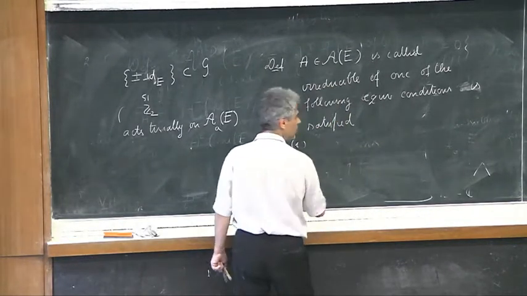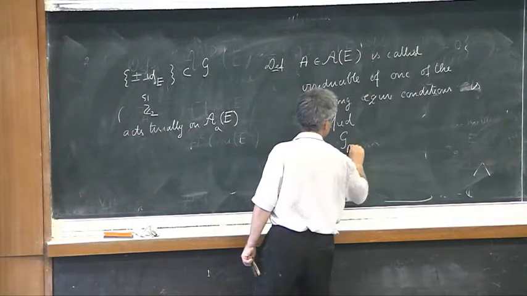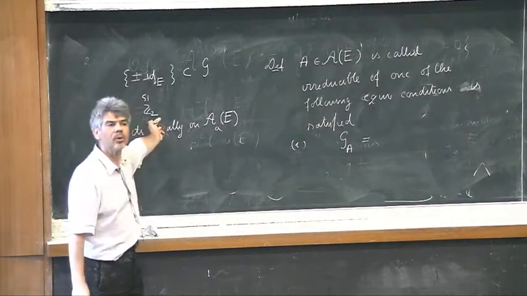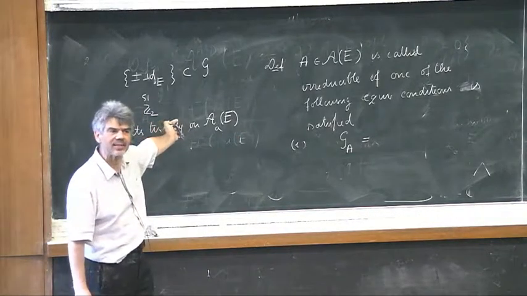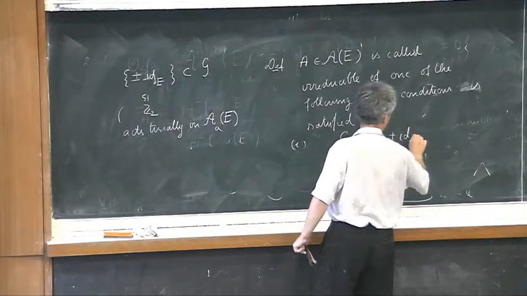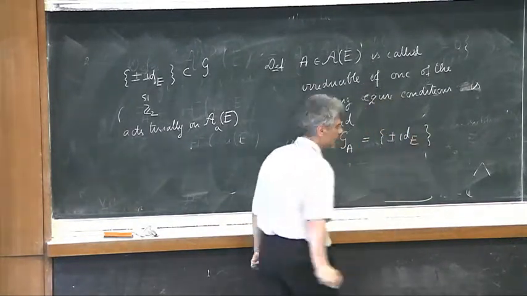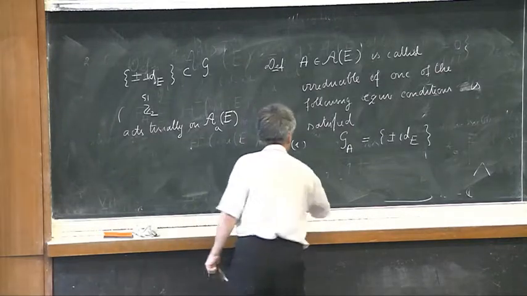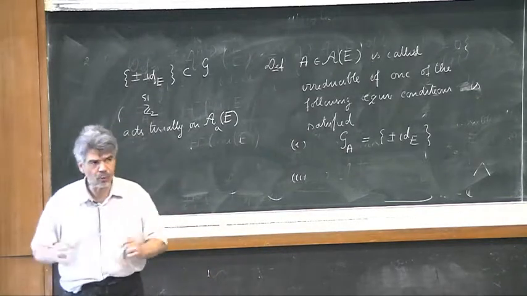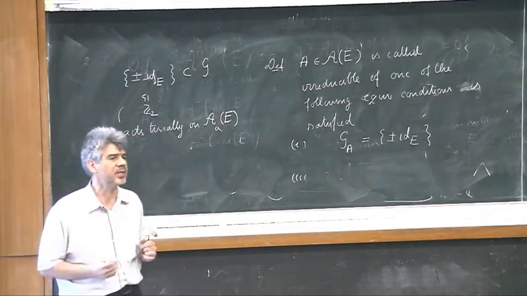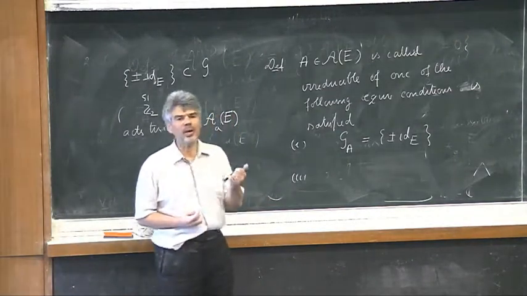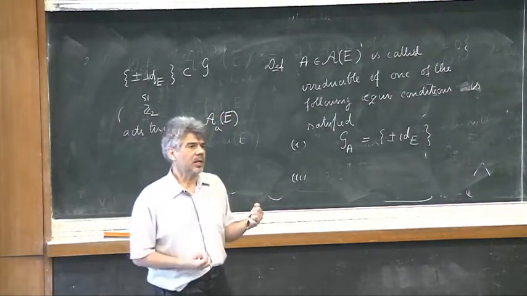The first condition is that the stabilizer G_A is minimal. The minimal subgroup which we know acts trivially is plus minus the identity of E. So it's the minimal stabilizer. This is the favorite way in gauge theory, because in gauge theory you always use the symmetry given by the gauge group.